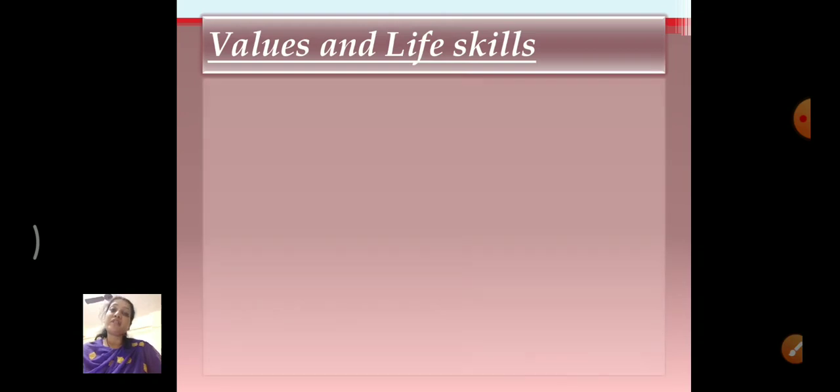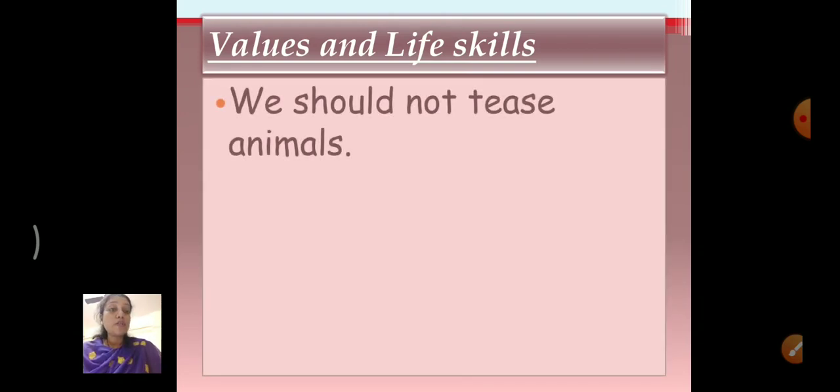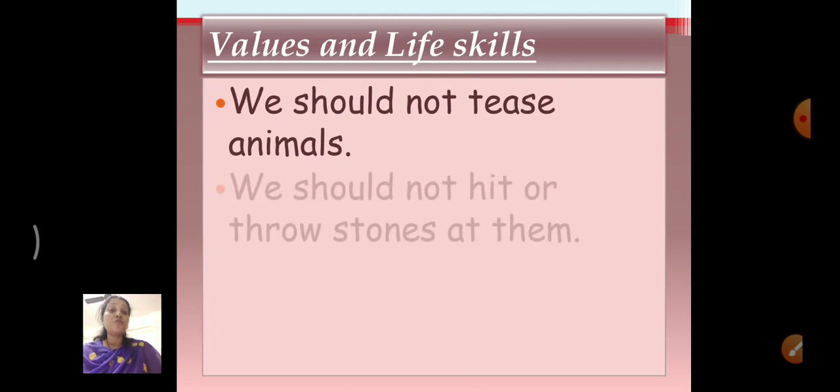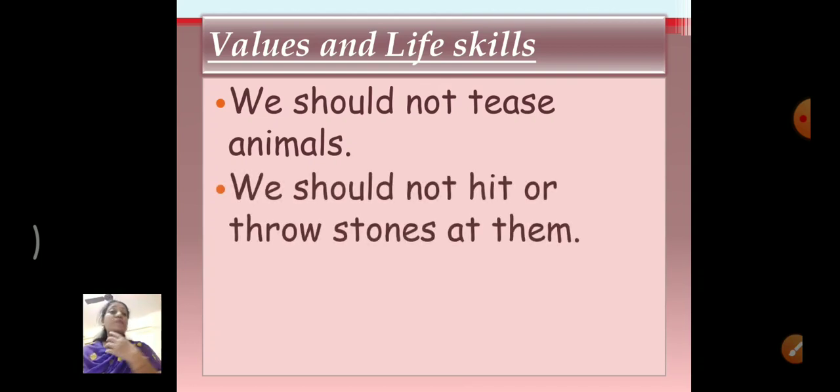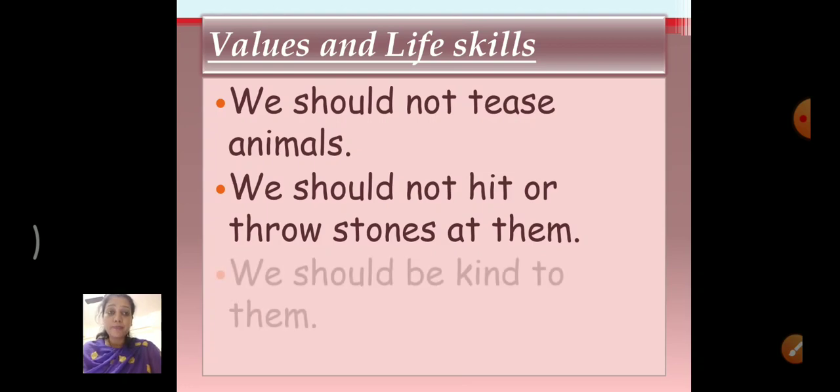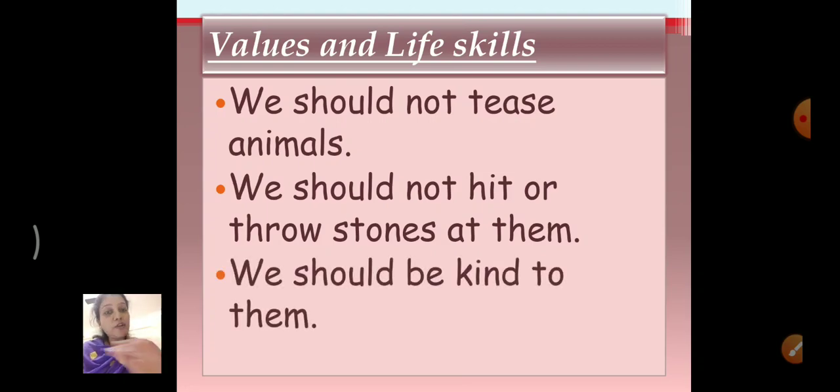Values and life skills. We should not tease animals. Yes, you should learn this. This is what values means. We are telling you the good manners which you should learn and follow: you should never tease any animal. We should not hit or throw stones at them. We should be kind to them.